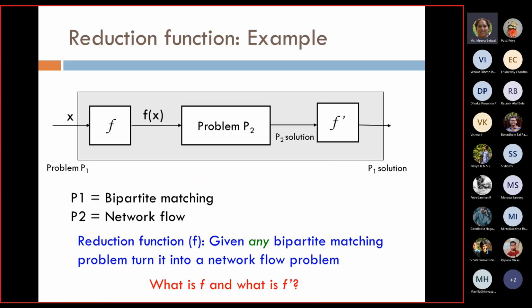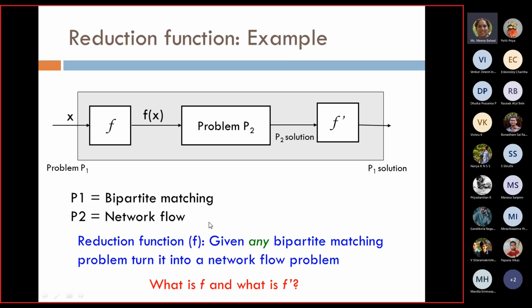So I have the problem P1 given to me. Using f, I have converted to f(x) and then I solve this problem. I have problem P2, I find the solution. Once I have solved P2, f dash is some function, you can call it the inverse of f, that gives me the solution for P1. That's what is mentioned in this picture. In this picture, the question is, what is f and what is f dash?